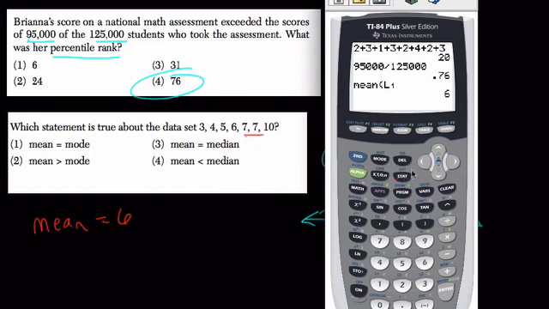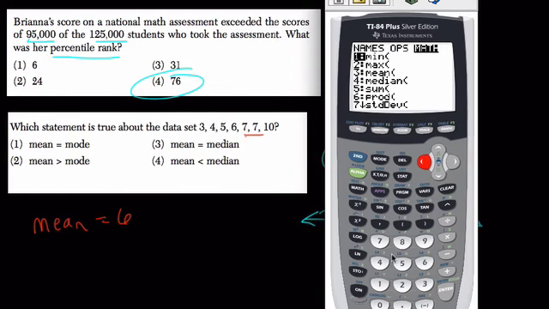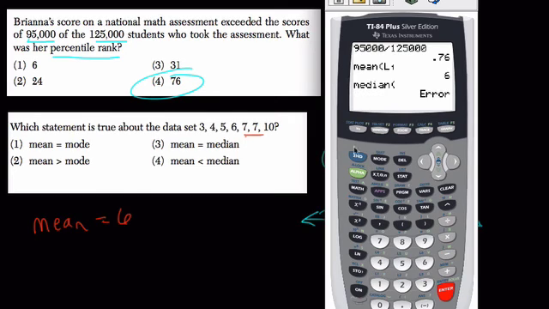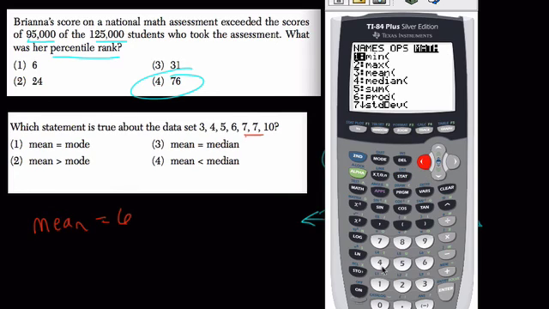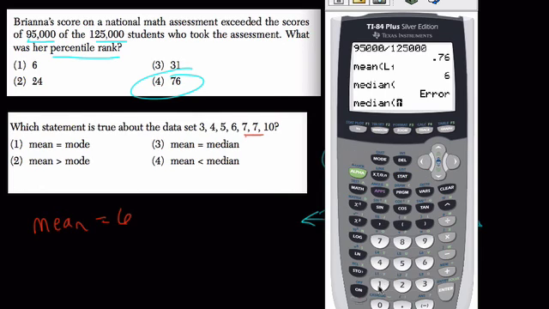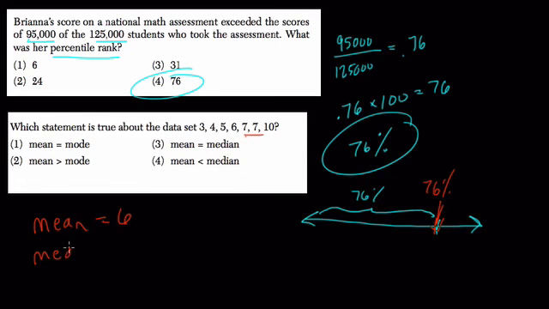Second stat, math, median. I should enter the list. Second 1 for list 1, and the median is 6. And again, the mode is 7.